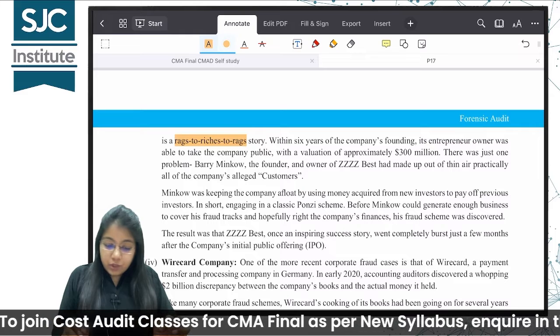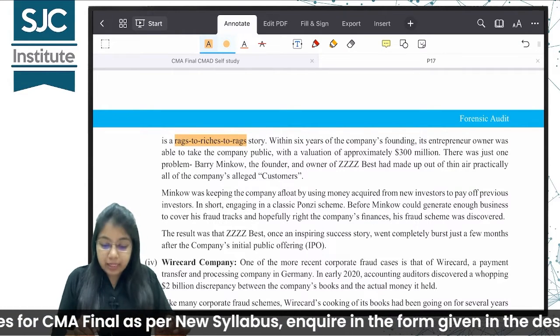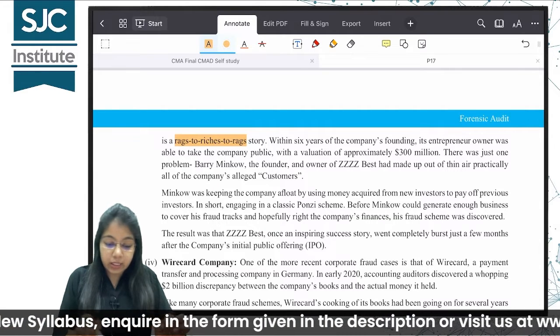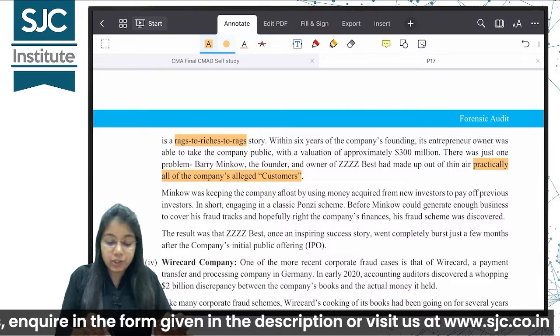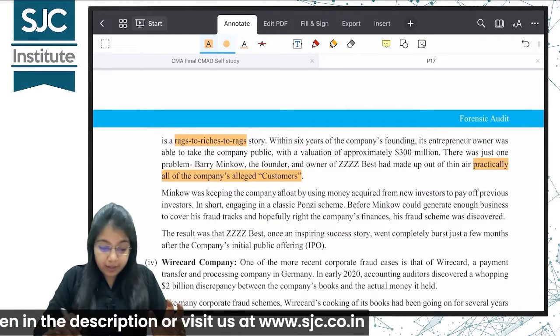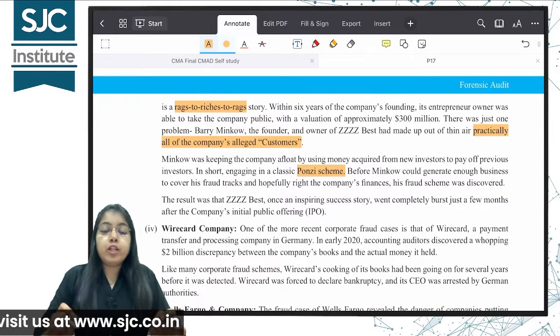See, there was just one problem. Barry Minkow, the founder and owner of ZZZ Best, had made up out of thin air practically all of the company's alleged customers. So there were no customers, they were just shown by name. Again, he was using a Ponzi scheme. What is a Ponzi scheme?